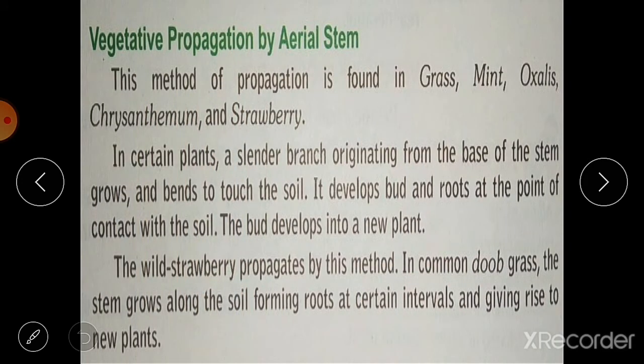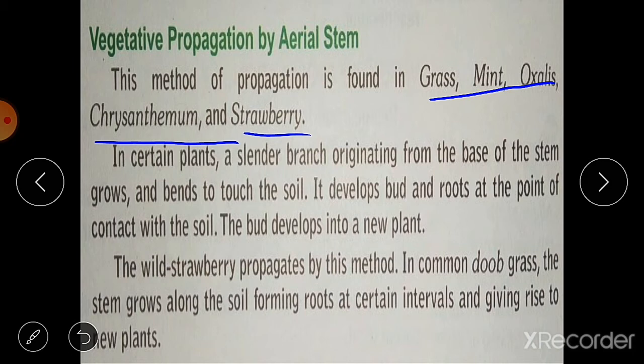Then vegetative propagation by aerial stem. Now what is aerial stem? This method of propagation is found in grass, mint, oxalis, chrysanthemum and strawberry. These are examples of plants in which this vegetative propagation by aerial stem can be seen.